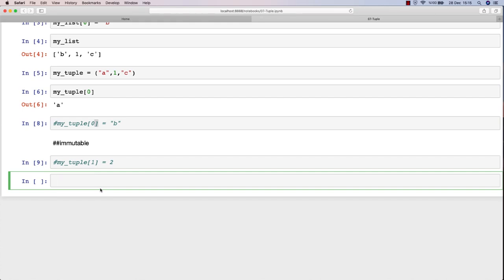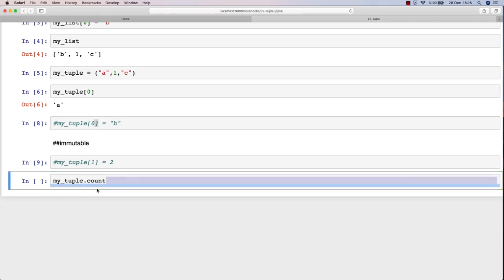So we may get tuples when we deal with external libraries, or with another SDK, software development kits, I don't know, libraries, modules, packages. So even if we don't want to use them, believe me, you will come across them a lot. So it's better to learn about tuples.